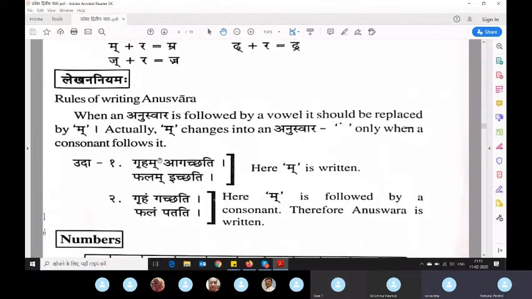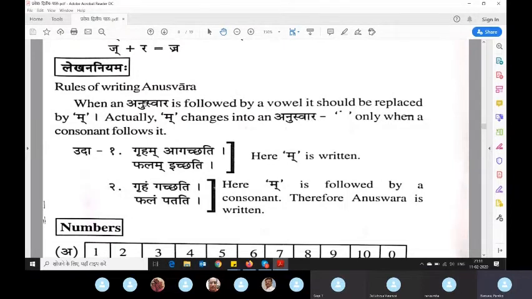Okay, so some first or second class somebody asked me when to write ma and when to write this dot. So that answer is given here. If the first word has ma, and in front of that you have a swara, then always you will write ma. Like here, phalam agachati. A is swara and at the end ma is there, so you will retain this ma.